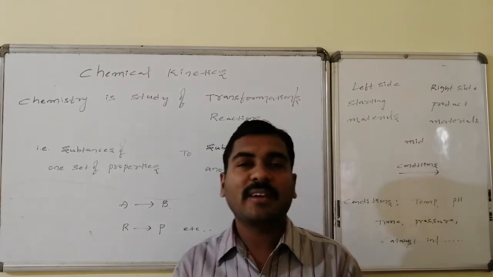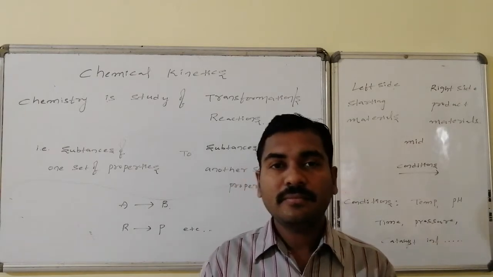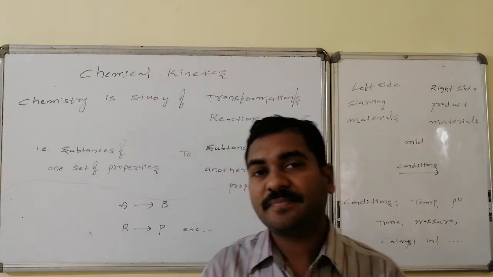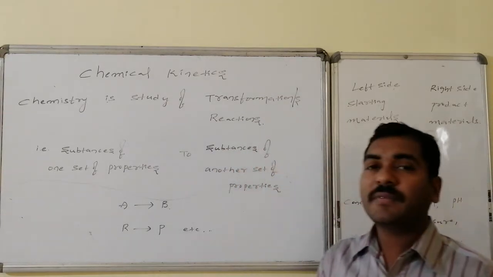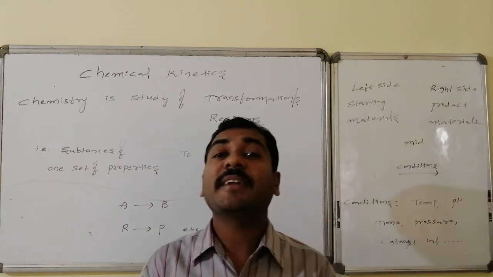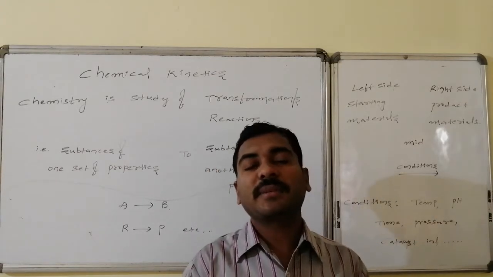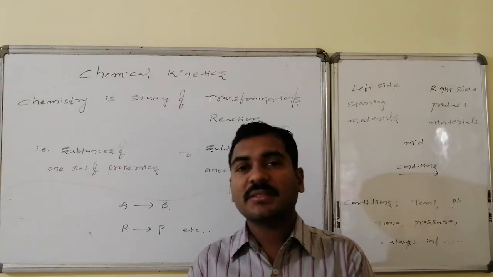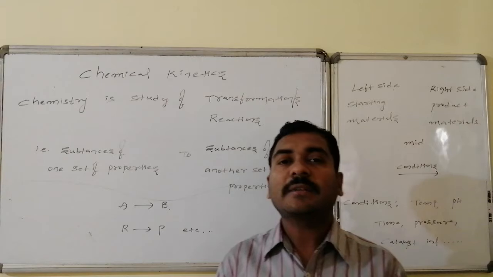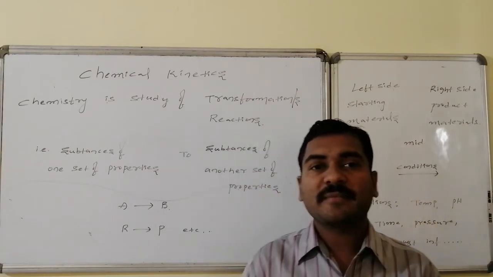Before going to chemical kinetics, what does chemistry generally stand for? Chemistry is the study of transformations. Chemistry is the study of exchanges. Chemistry is the study of reactions. That is, substances with one set of properties change to substances with another set of properties. That particular study is majorly involved in chemistry.